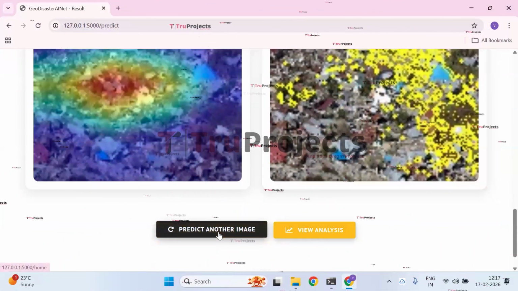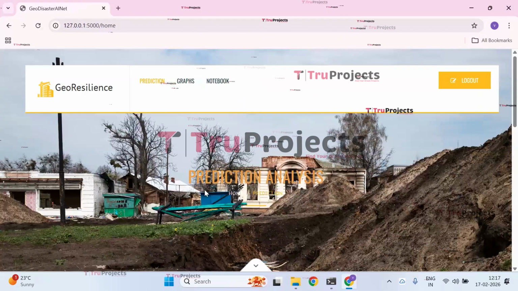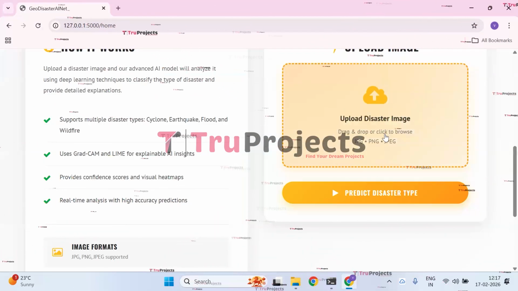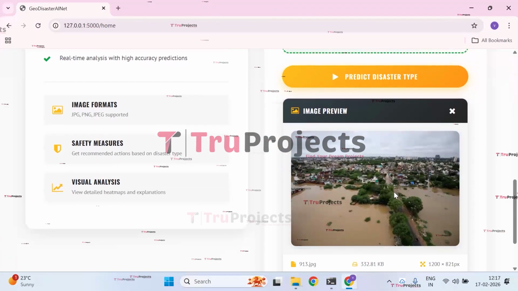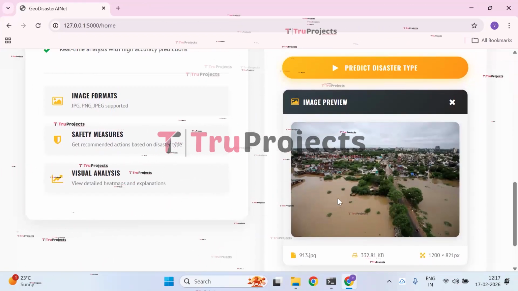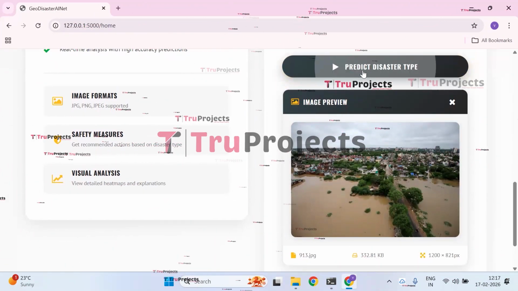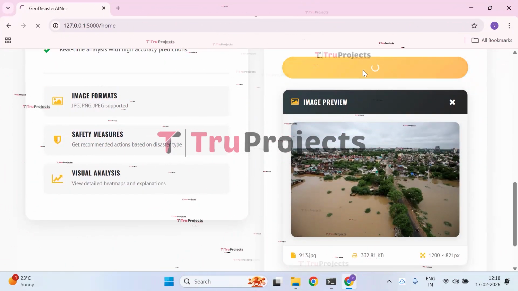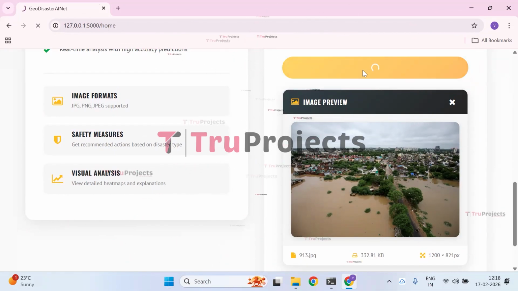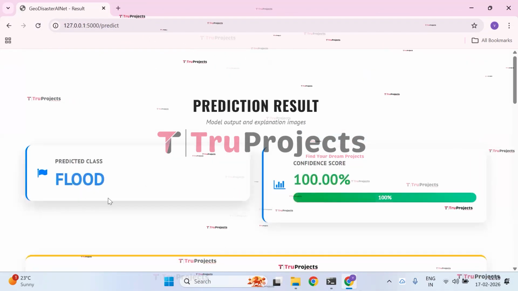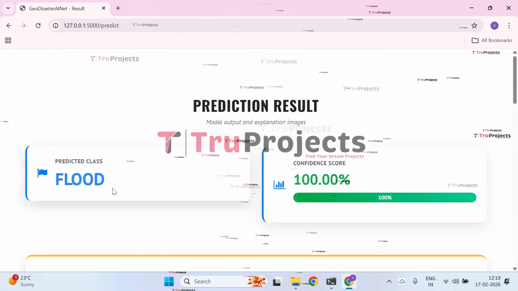And now let us click on predict another image, so that the prediction form will be opened, where we need to upload an image. The another image has been successfully uploaded, and now click on predict disaster type, so that the given image is pre-processed and the predicted class will be displayed as flood. The predicted class is flood.